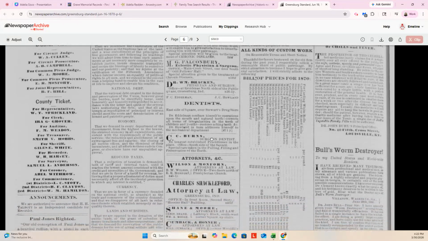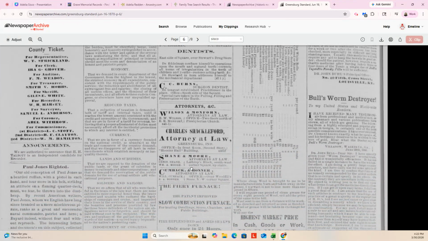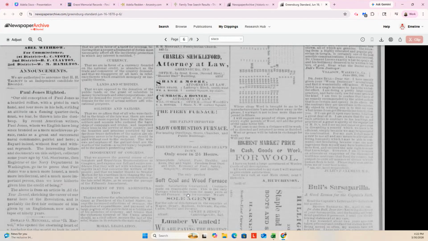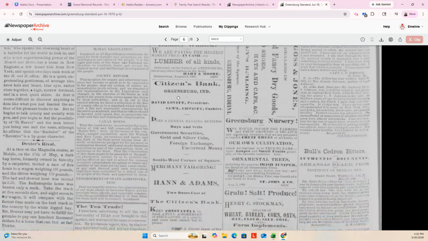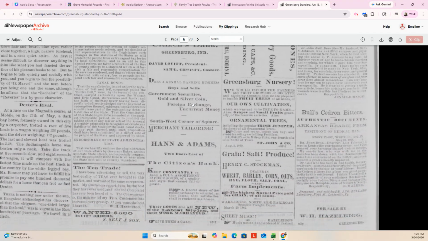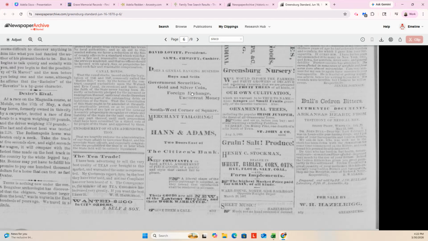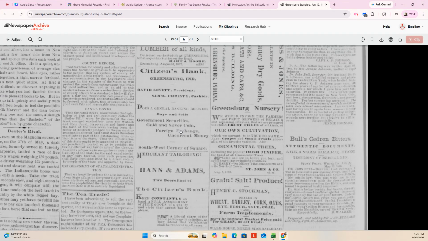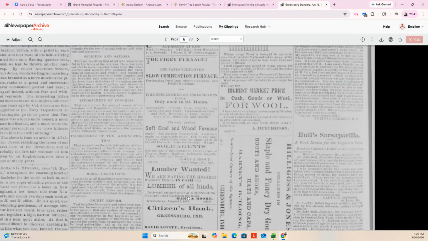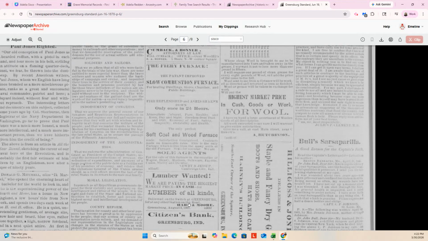Okay, 15th Amendment, national debt, economy. None of these are really local news. So hard to tell. Maybe in the ads section, maybe. Okay, so really not.